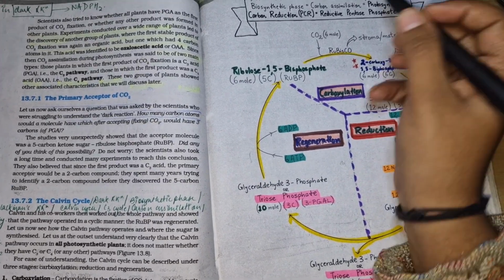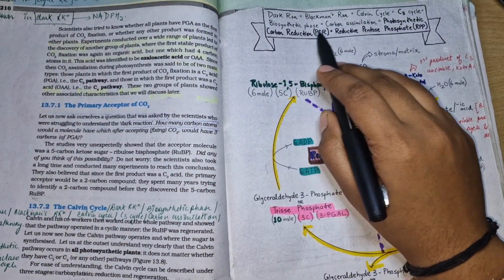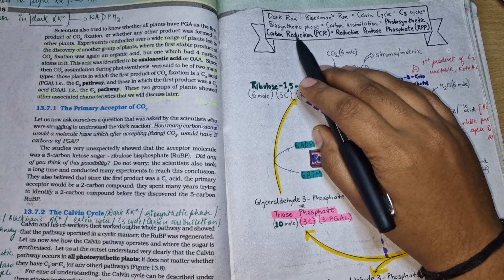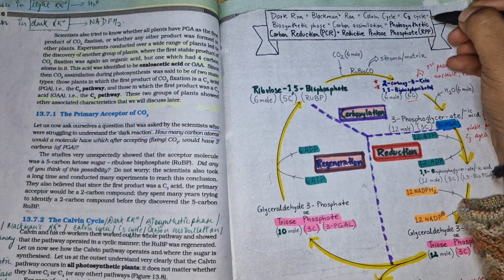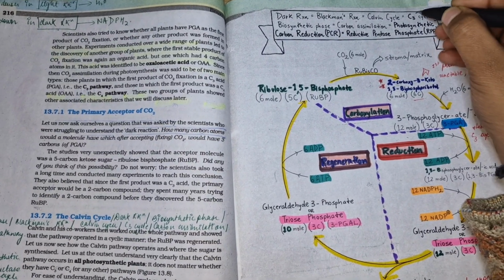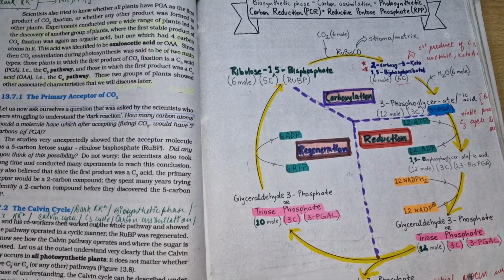Okay, so this is the dark reaction, Blackman's reaction, Calvin cycle, C3 cycle, biosynthetic phase, carbon assimilation, photosynthetic carbon reduction, reductive pentose phosphate. So these are all the names credited to the C3 cycle, which was discovered by Melvin Calvin. So this is the cycle.